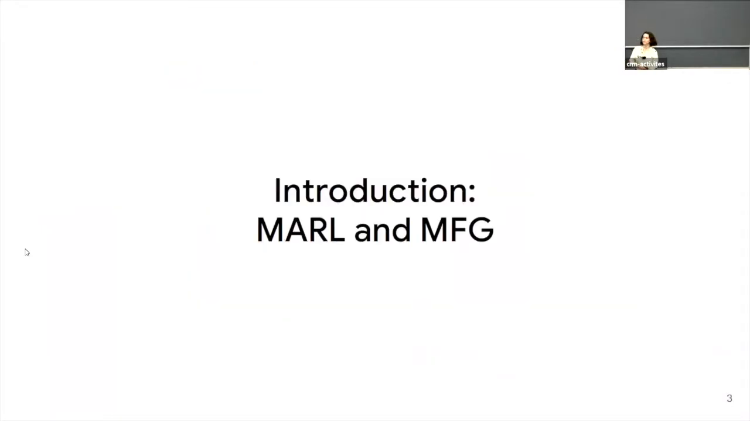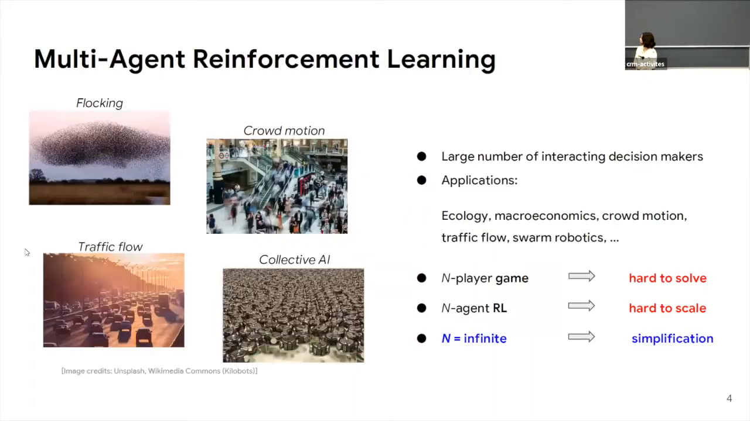Okay, so first, a very quick introduction about multi-agent reinforcement learning and MFG games. As you all know, multi-agent reinforcement learning and MFG games can be useful for a large number of applications, such as economics, crowd motion, traffic flow, etc. What is important is that in multi-agent reinforcement learning, often if we don't have a lot of agents, we can have one policy per agent. But as the number of agents grows, this becomes intractable.